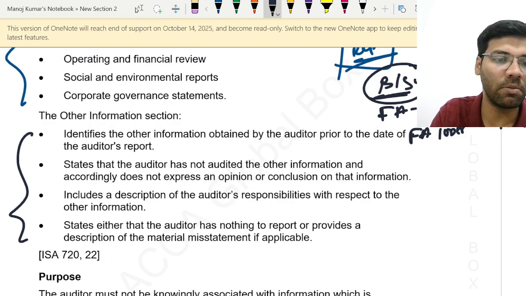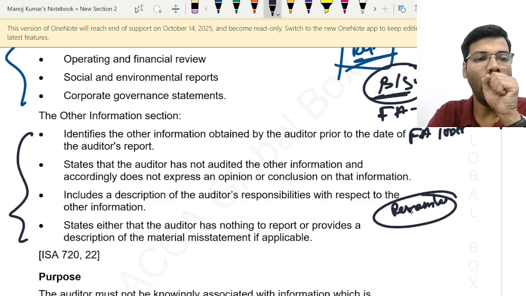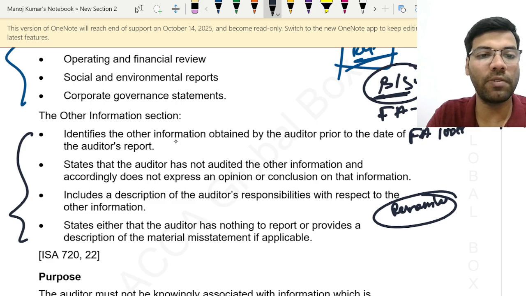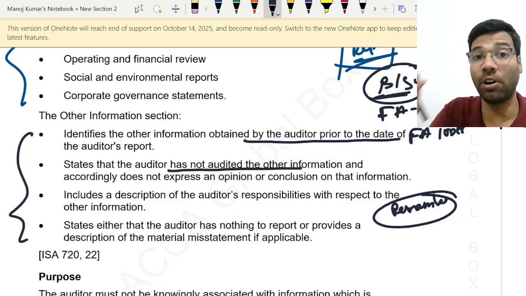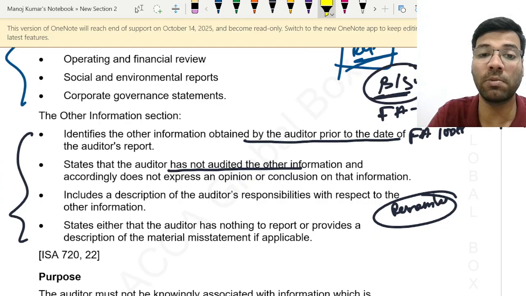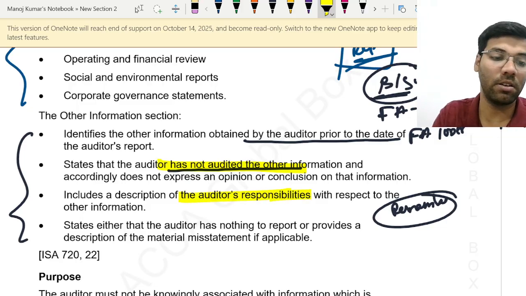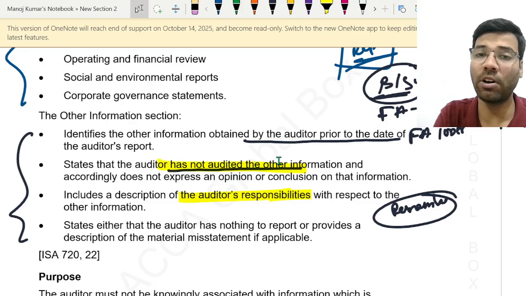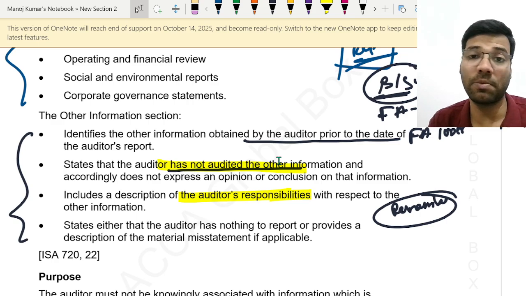So just remember this. The auditor identifies the other information obtained prior to the date of the auditor's report, and states that the auditor has not conducted any audit of the other information. I told you that the auditor is not responsible for conducting any audit of other information. Please include this in the auditor's report as well. See, the auditor's responsibility paragraph is there now. Please include that. That is not the auditor's responsibility.